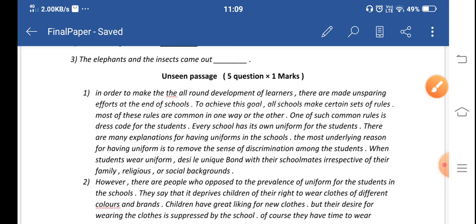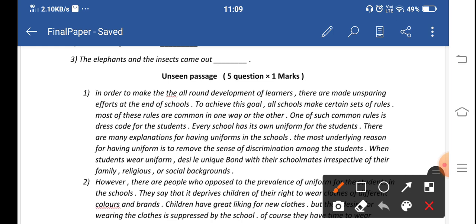If you watch this video completely, you will not have any doubt in unseen passages. Most of these rules are very common in one way or the other. Rules like dress code and discipline are common in all schools. There are many rules, but the first is dress code. Dress code is very common among schools.